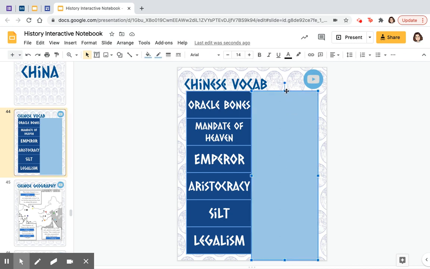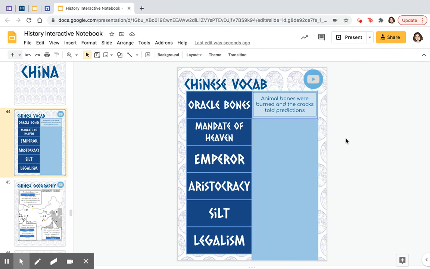Now, breaking down these words, you have oracle bones. Oracle bones are animal bones burned, and the cracks of those burns told predictions. For example, we'll learn a little bit later that they would take the bottom of tortoise shells and ox bones and ask questions about when they should plant their crops. And the fire would crack the bone, and based on where that crack was, it would tell an answer. It's the first form of Chinese writing.